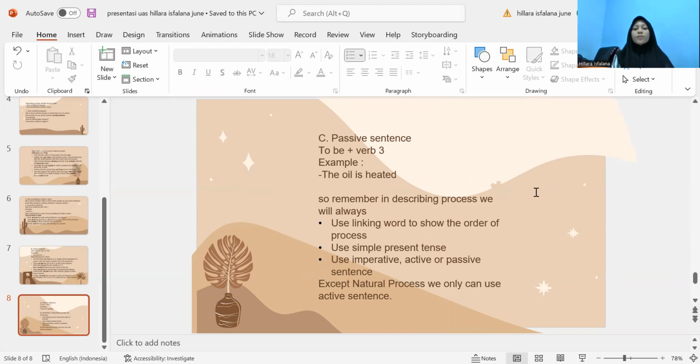So remember, in describing process, we will always use linking words to show the order of the process. Use simple present tense. Use imperative, active or passive sentence except for natural processes. We can only use active sentence.